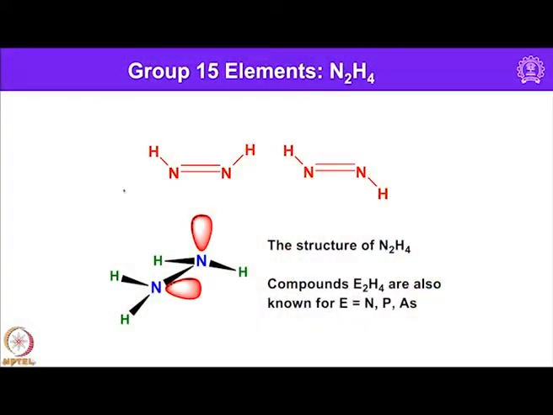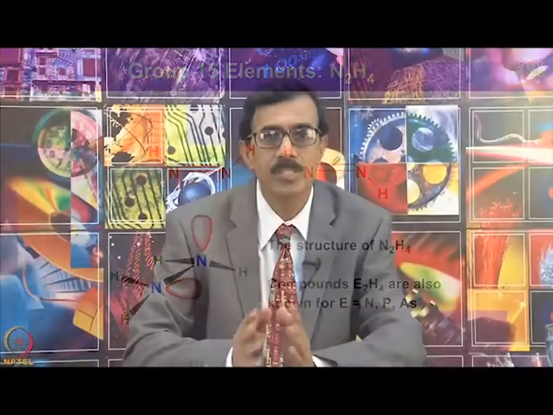You can see here I have shown 2 different types of structure for hydrazine. And of course, similar to N2H4, arsenic and antimony compounds are also known having E2H4 composition, and hydrazine is manufactured by the Raschig process.